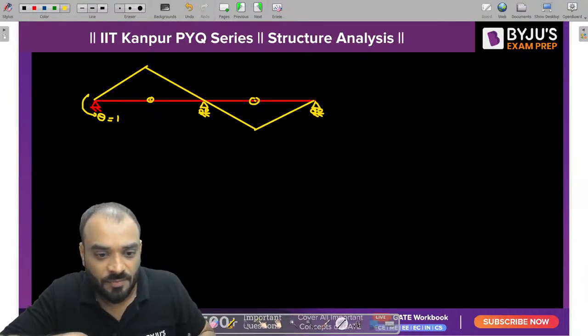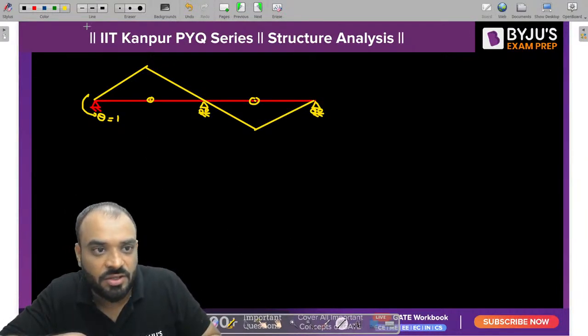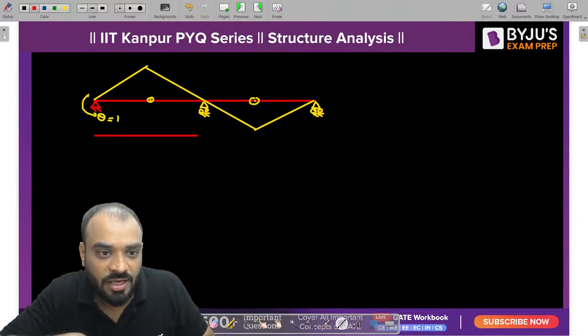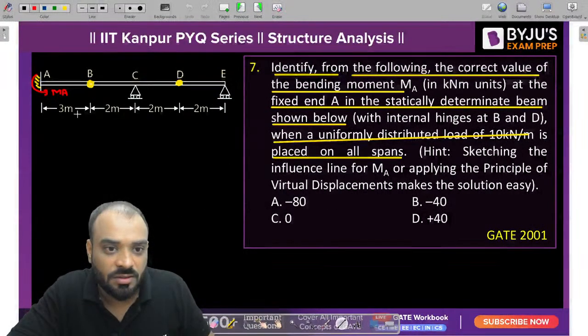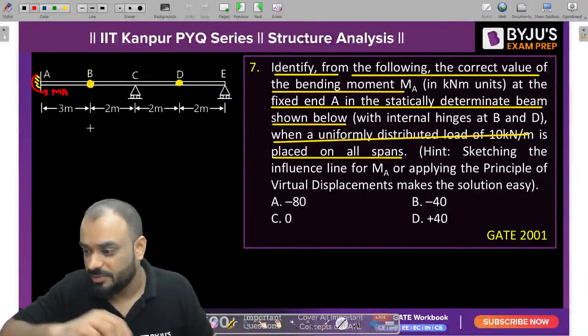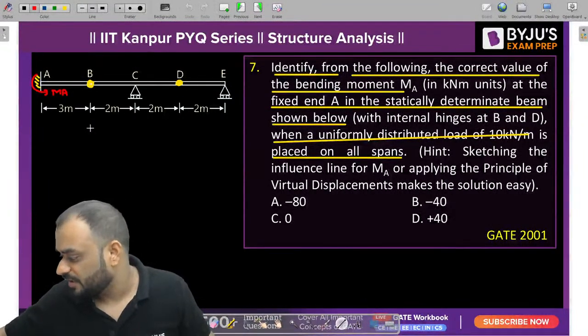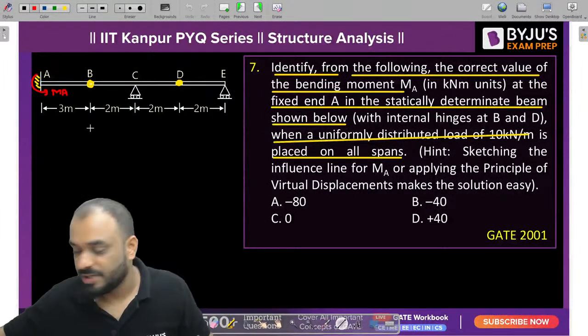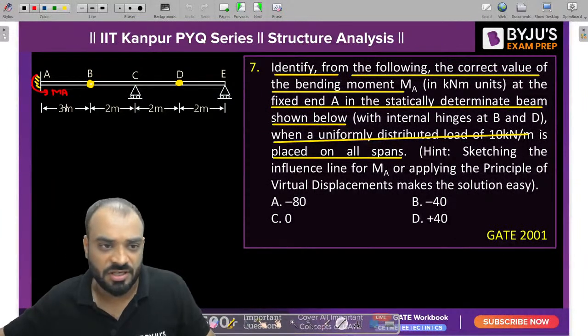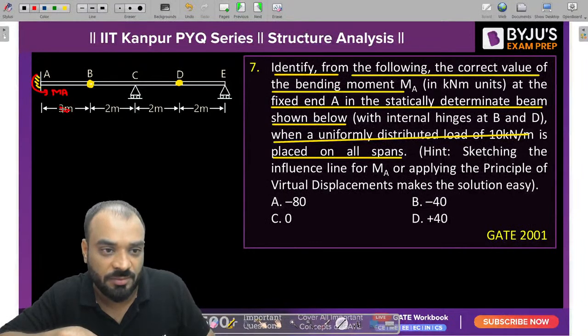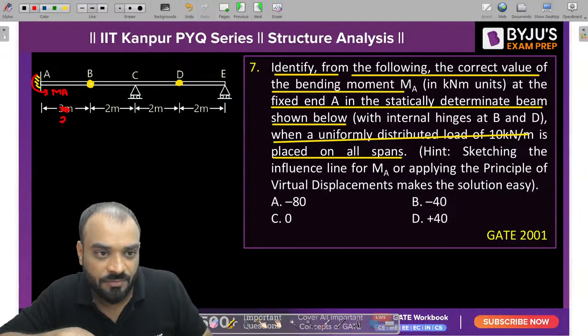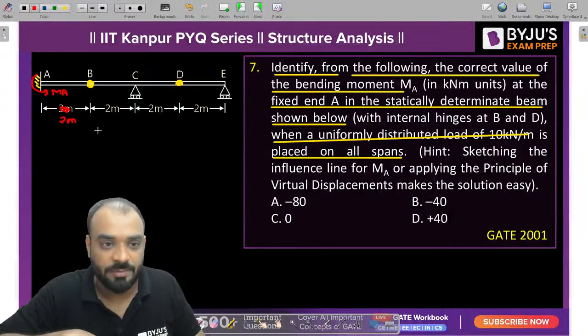Kindly see it. Correct. Now what is the span which is given to us? The value of span, I think it is symmetry on both sides. Oh, it is not symmetry. Wait a minute, let me check it. I think it is symmetry. I think there is some dimensional mistake over here. It will not be 3. Just a second. Yes, it is 2 meter, it is not 3 meter, right? In the actual question, it is 2 meter, not 3 meter, correct?